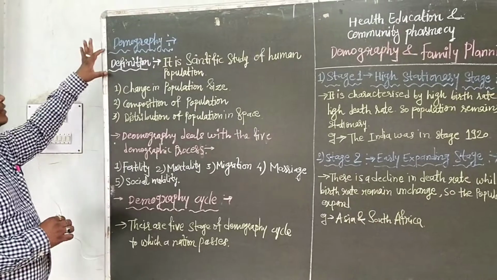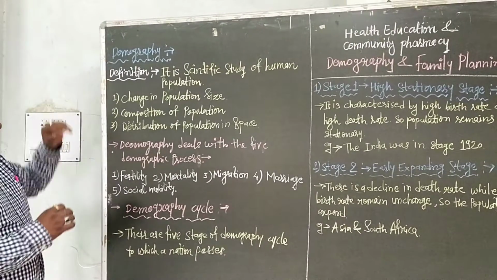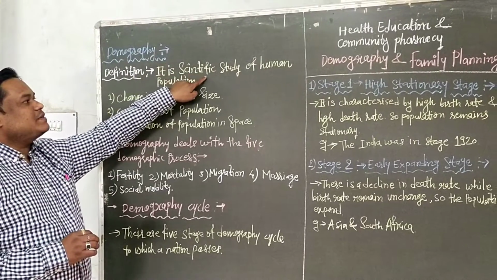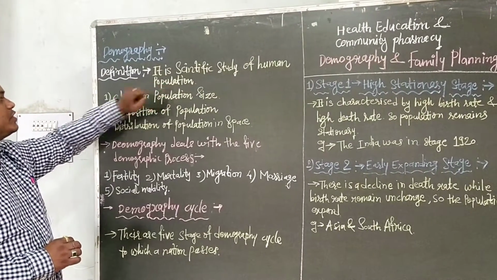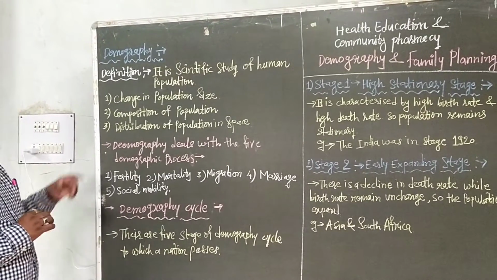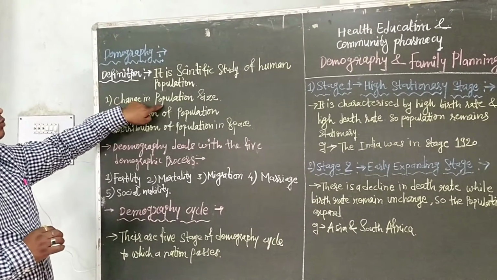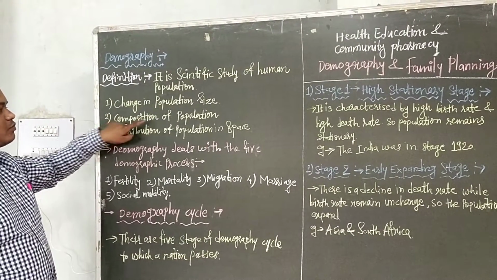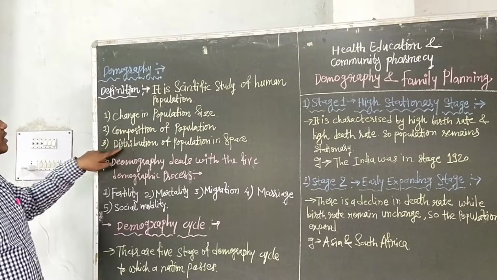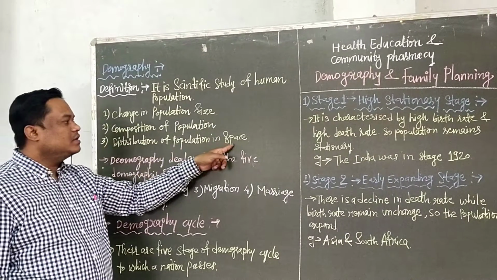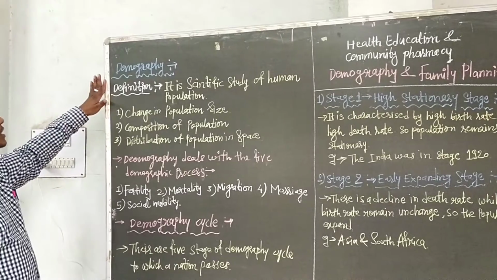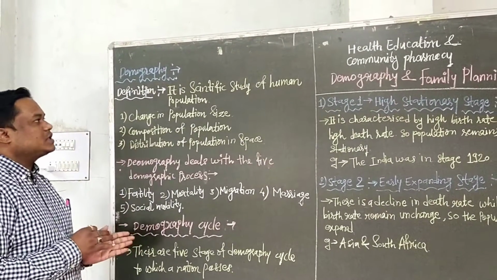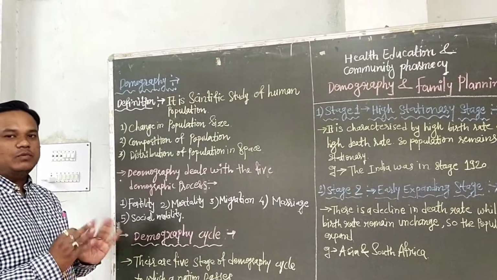First we have to see the definition of demography. What is demography? It is the scientific study of human population. In this we have to see first the change in human population size, second the composition of population, and third the distribution of population in space. This is called demography.